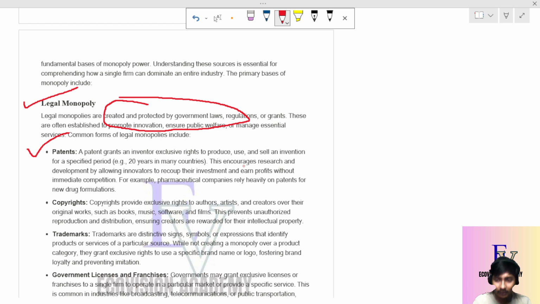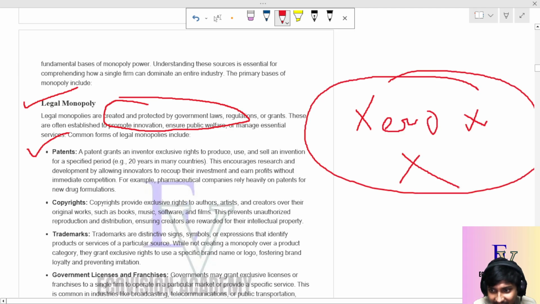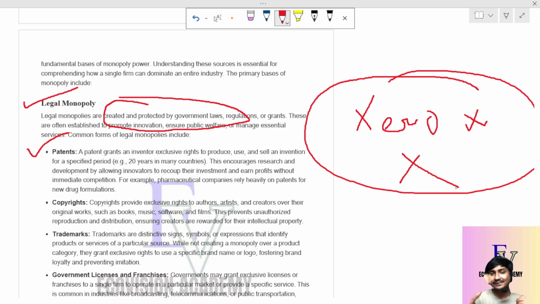I give a very good example, what we call a Xerox machine. Actually there is no such thing as Xerox; what we do is photocopy, not Xerox. Xerox comes from xerography. Xerography was a machine that was patented, so without permission no one could sell that particular machine.